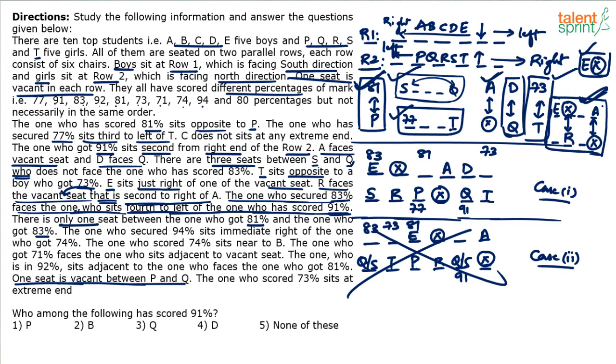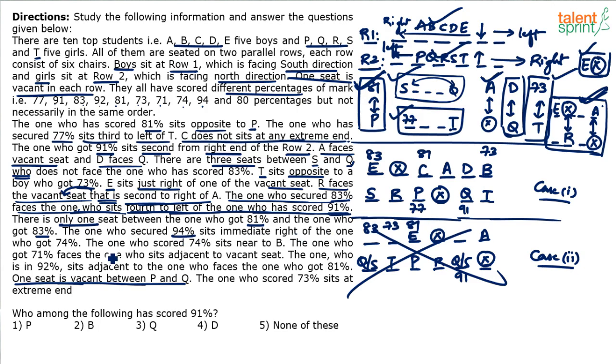Achha, that also can be fixed. See, one point which said C is not at the extreme end. I remember this. C does not sit at any extreme end. C cannot come here. If C cannot come here, because this is an extreme end, right? C cannot come here. So C has to come here. If C comes here, then B will come in this position. So I think with respect to persons, the arrangement is done. All we have to do is now the marks. So let's fix the marks.